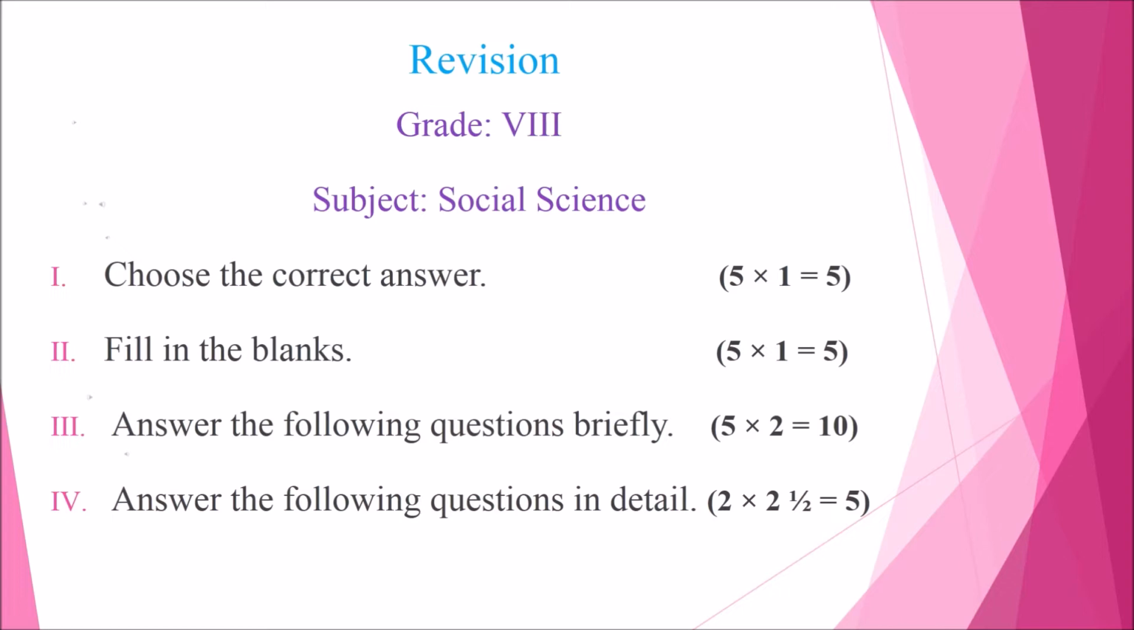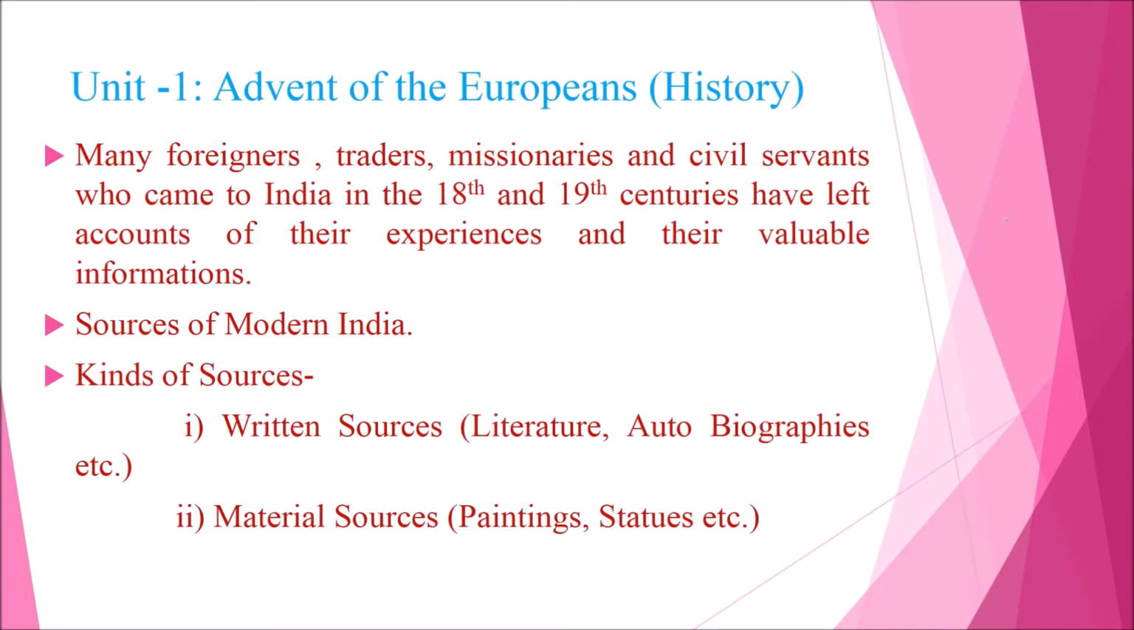Roman letter 4, answer the following questions in detail. Here you will get 2 questions. In that, each question carries 2.5 marks. So totally 5 marks for detailed answers. Now we are going to revise the first unit in history, which is Advent of the Europeans. Now let's see the gist of the lesson.